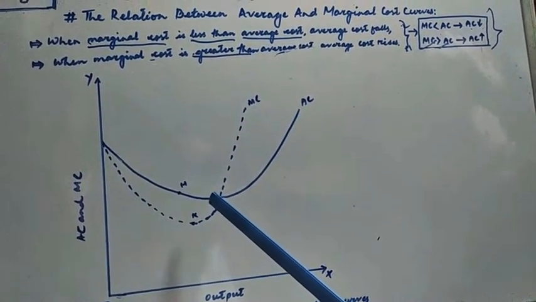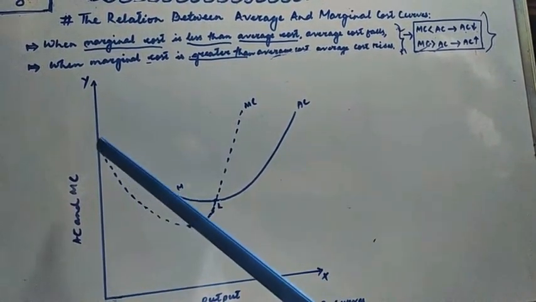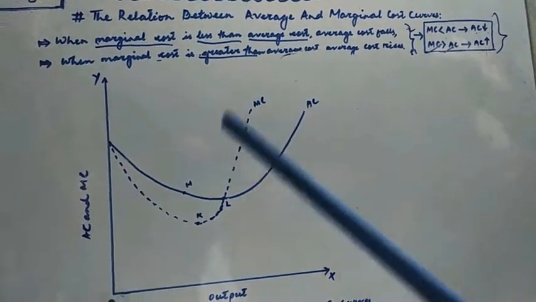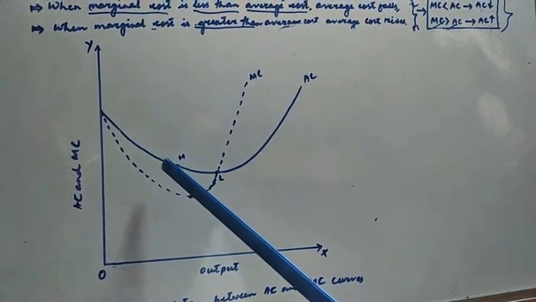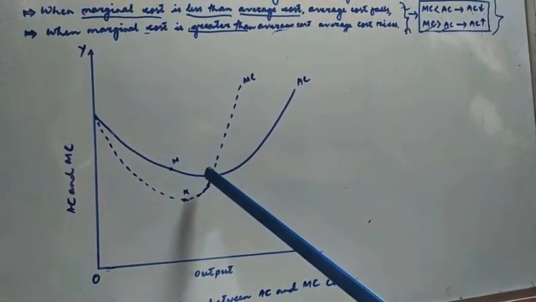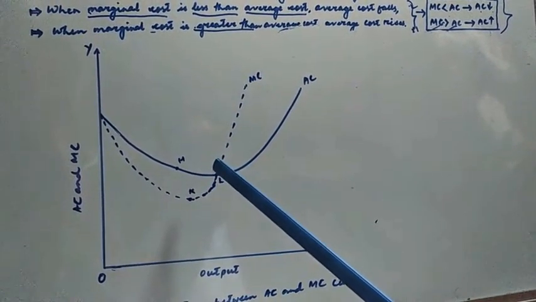So we cannot just say that when average cost is falling, marginal cost will also fall, because when average cost is falling, marginal cost can either be falling or rising at the same time. But what we can definitely say is when average cost is falling, marginal cost will be below the average cost curve. So that we can definitely say.